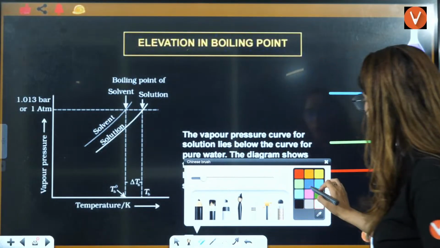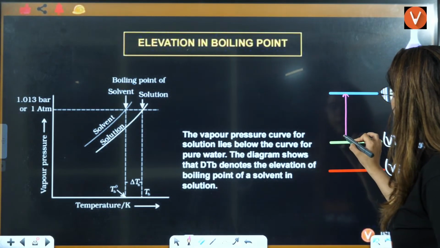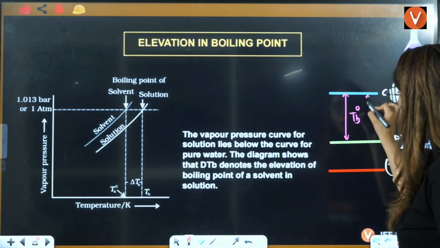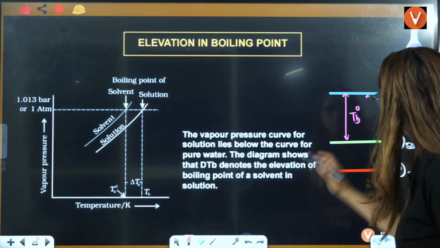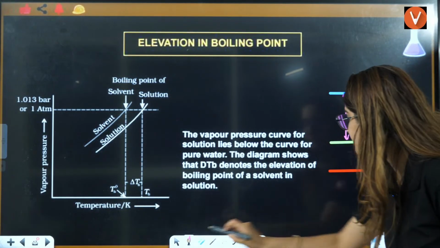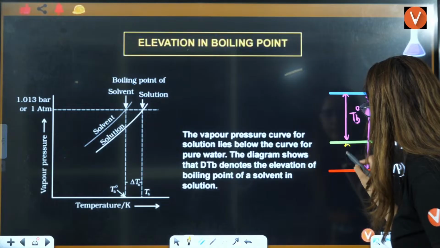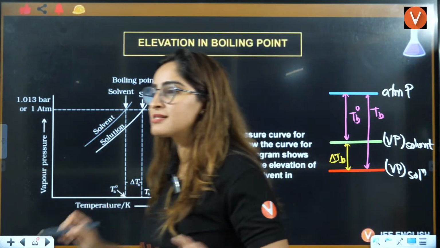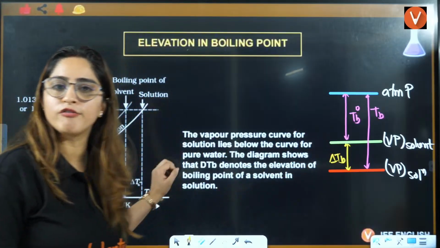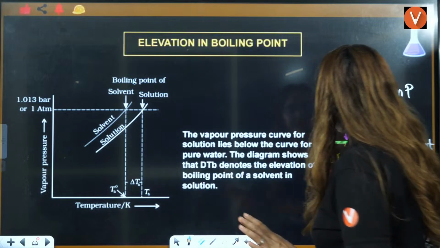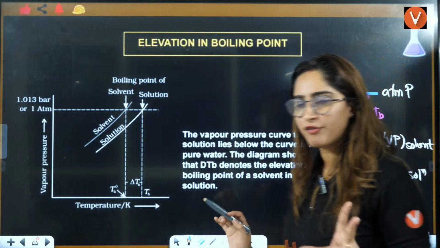And this was your TB, right? TB naught, that was your TB. This is TB, and this is delta TB. Okay, now this is the simpler version of this graph, right? It is a simpler version of this graph. Now, with the help of this, we will try to understand the graph, right?